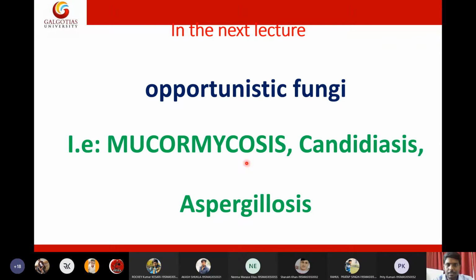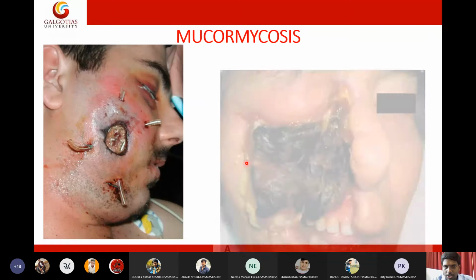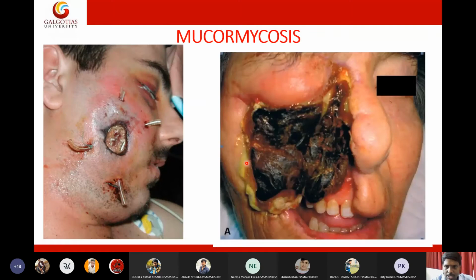Let me go to the next slide. I will show you the pictures of mucormycosis. These are mucormycotic infection patients. I think this patient has undergone some surgery. Whenever we have surgery, we keep the patient on steroids, right? Due to that, after surgery, the patient got this infection. I think this patient had surgery in this area, and after the surgery, he got this mucormycotic infection.